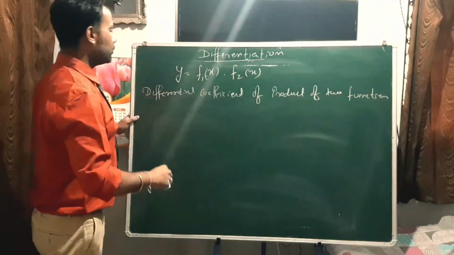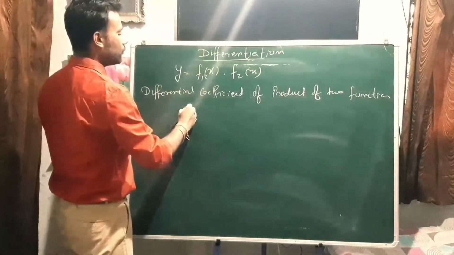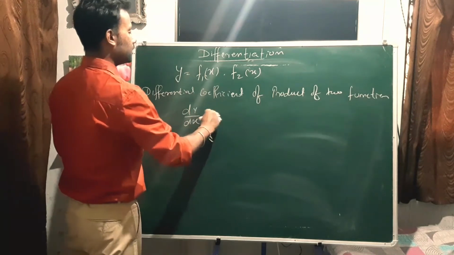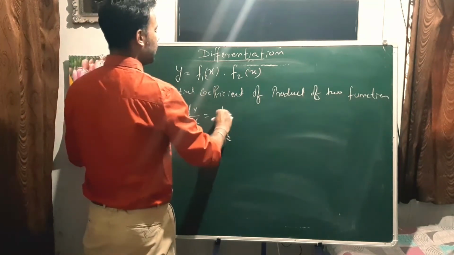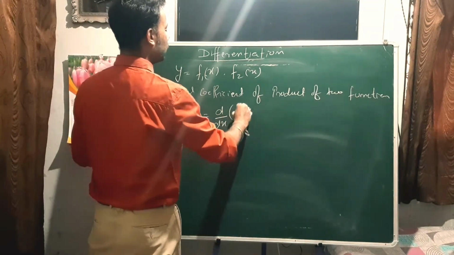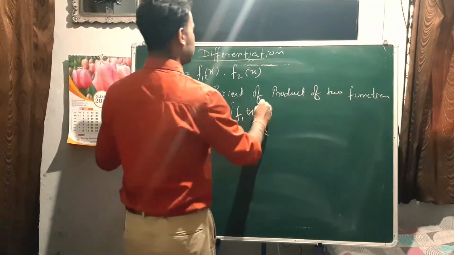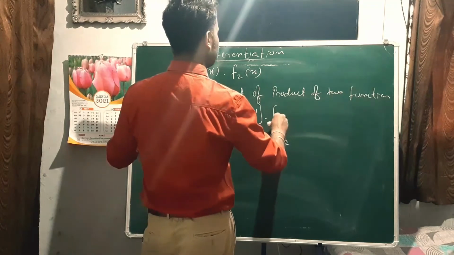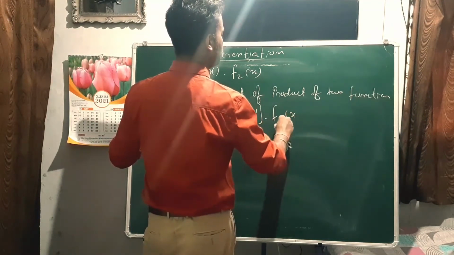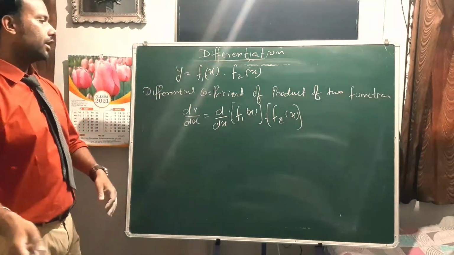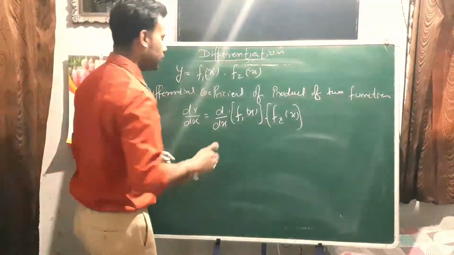Okay, now suppose y is this and we have to find dy by dx, that is d by dx of f1x into f2x. So these two functions are in multiplication. Now what is the formula? It's quite easy. Formula is